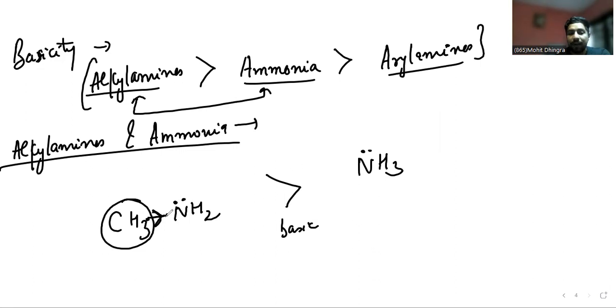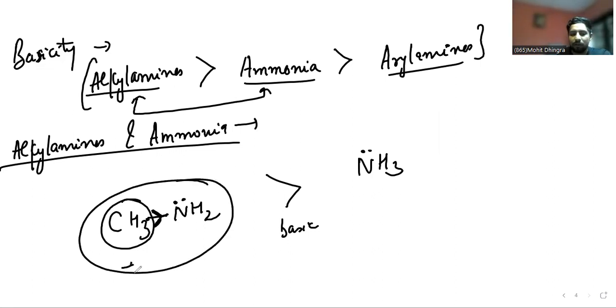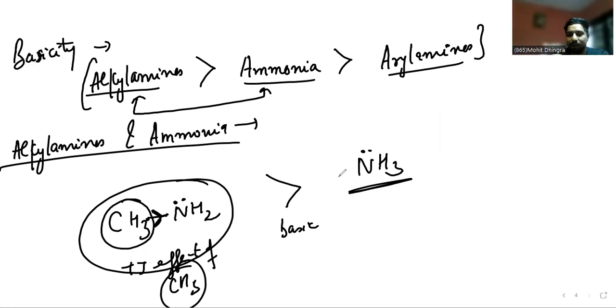It pushes its electron towards nitrogen, increasing the electron density. That is why it is more basic, because of the plus I effect of the methyl group. In ammonia there is only hydrogen, which does not have any plus I effect. So alkylamines are more basic.